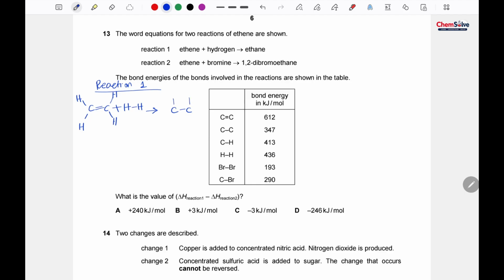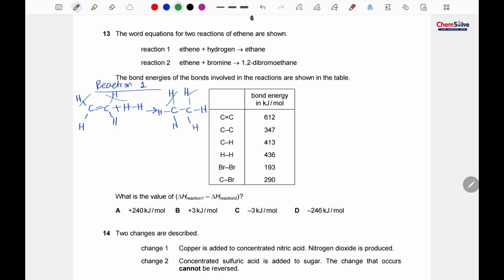Okay, so this is the reaction. Now we will cut down the bonds which are similar on both sides of the equation. So here is a CH bond, I will cut down. Here is a CH bond, I will cut down.